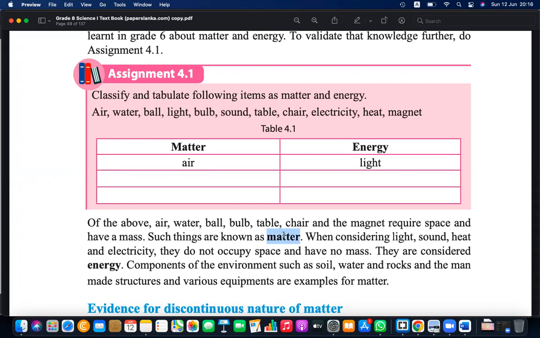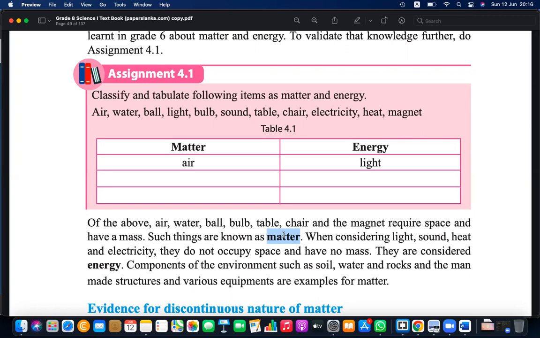We learned about that last day. The things which take space and things which have mass, we call them matter.